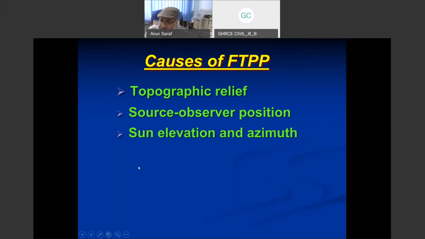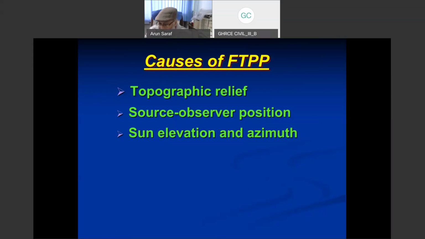So sun elevation and azimuth also play a very important role. Azimuth here means the direction with reference to the north, and elevation means the angle between the horizon and overhead. So the elevation angle will vary between 0 and 90, and azimuth can vary between 0 and 359 degrees.